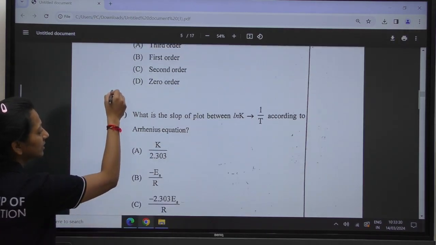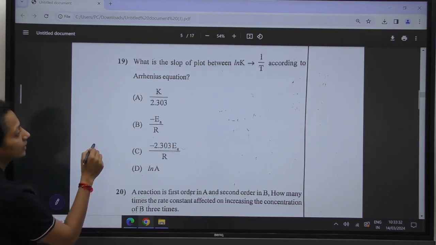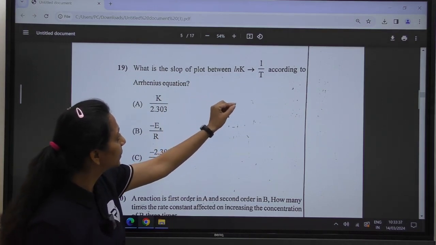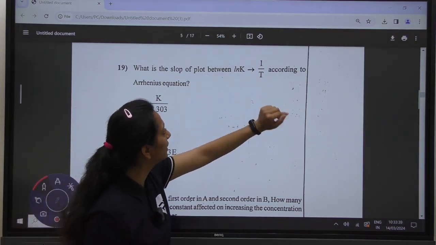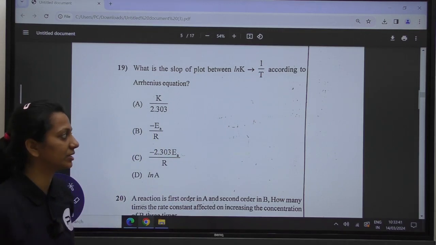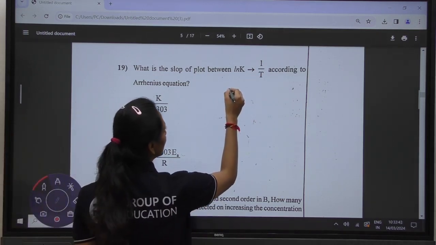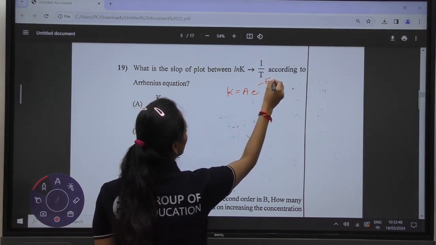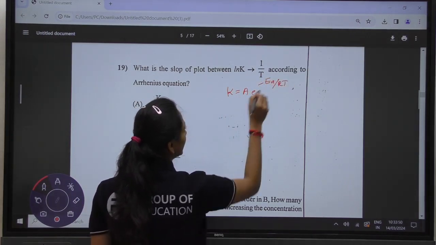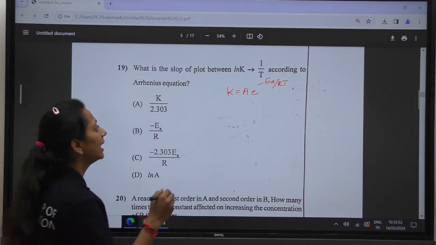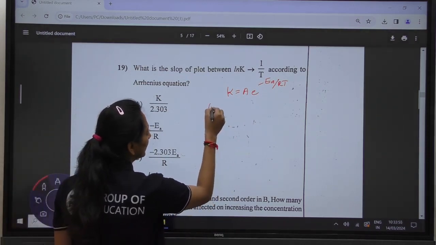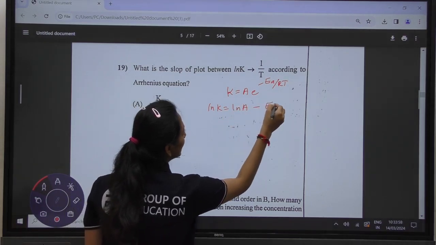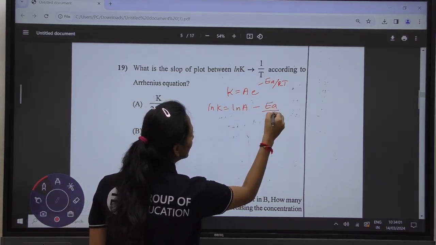Moving towards the next question. Okay, question number 19. What is the slope of the plot between ln k versus 1 upon T according to the Arrhenius equation? The Arrhenius equation is k is equal to A e raised to the power minus Ea upon RT. If I take ln on both sides and solve, ln k is equal to ln A minus Ea upon RT.